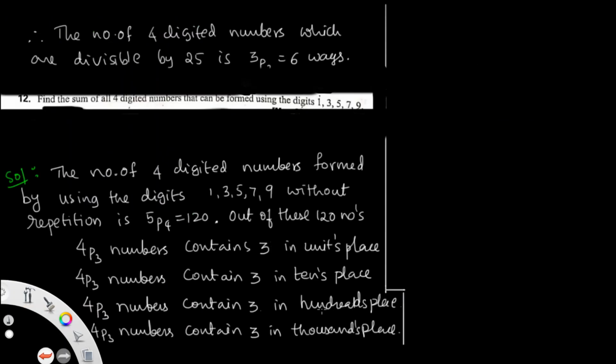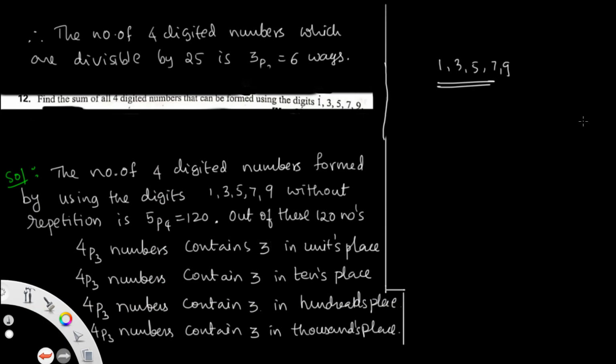Find the sum of the 4-digit numbers that can be formed using the digits 1, 3, 5, 7, 9. 13579 is the given number. So the question is: find the sum of the 4-digit numbers that can be formed using the digits 1, 3, 5, 7, 9.